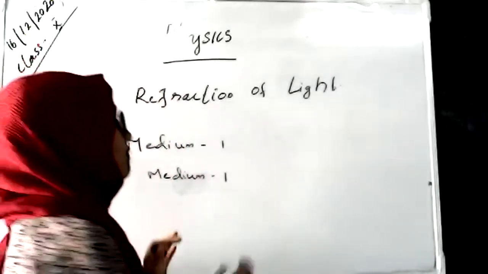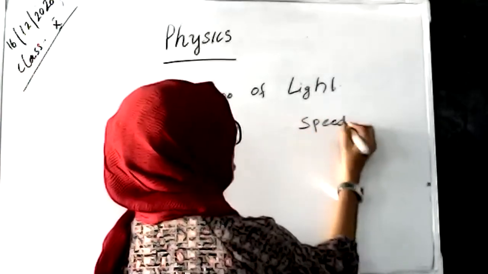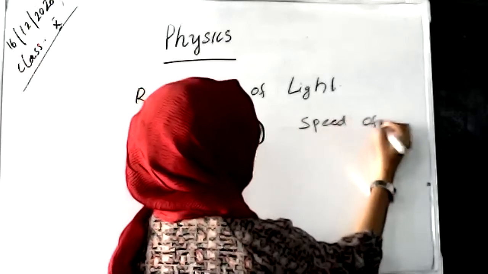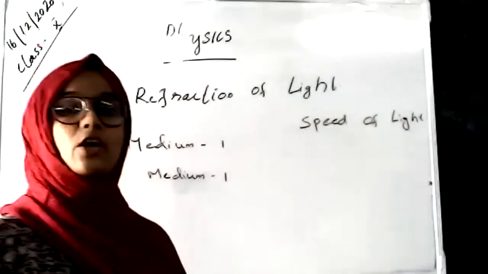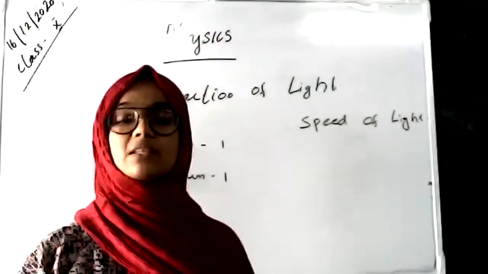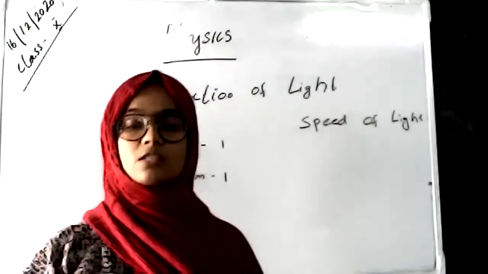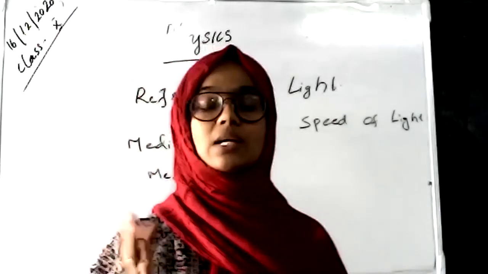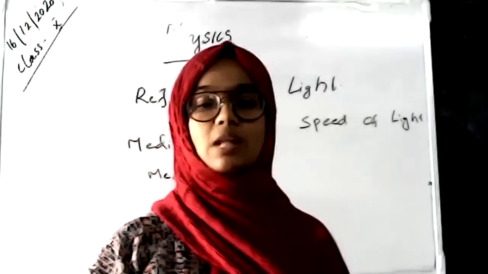So refraction of light is bending of light, and this bending depends on the density of the medium and the speed of light. The density of different mediums is different, that's why the refraction in different mediums is different. Next we will discuss the speed of light in some mediums through a slide.